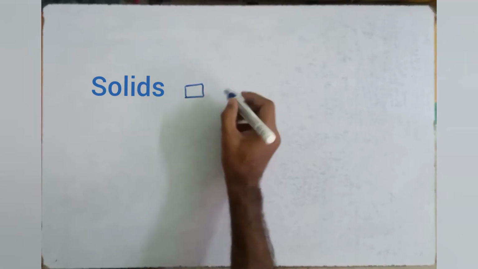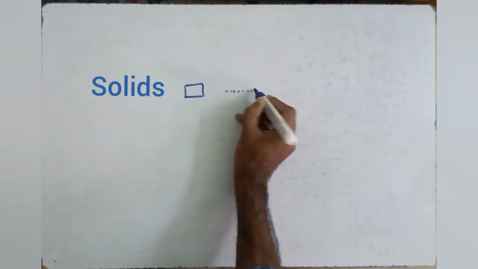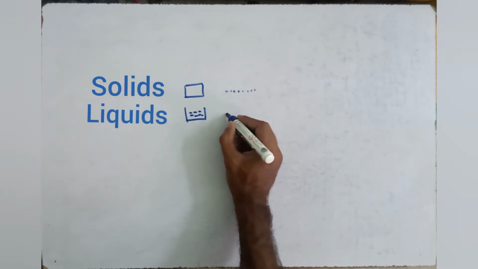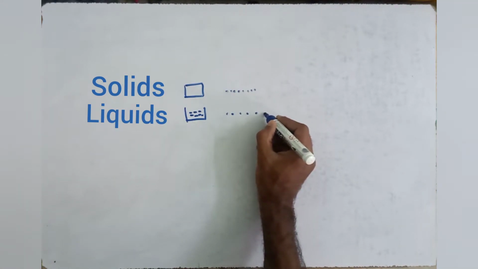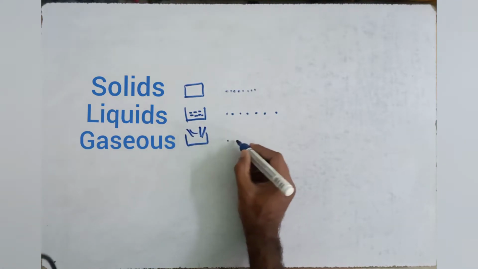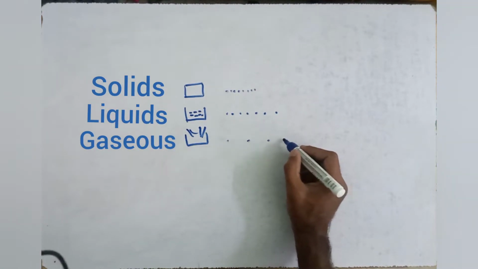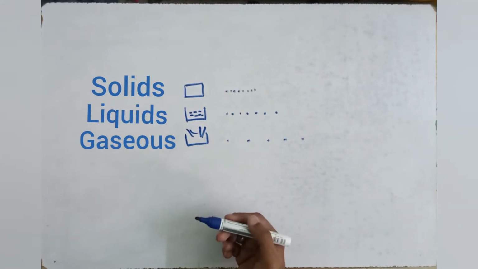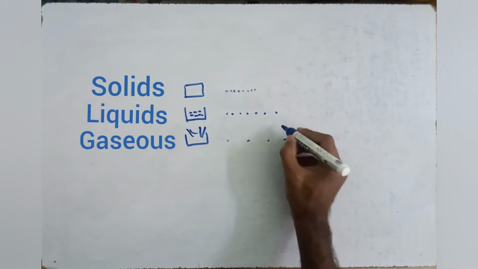Solids have molecular distance very close. In liquids, the molecular distance is also close, but when compared to solids, somewhat more. In gaseous state, the molecular distance is very much more when compared to liquids and solids. So, decreasing the molecular distance can be done.